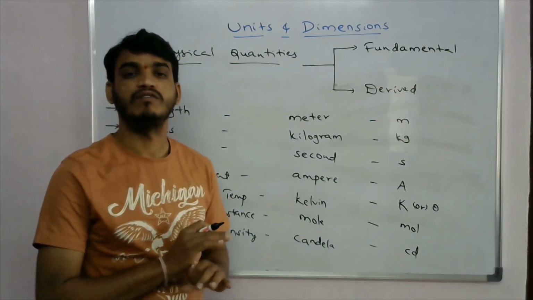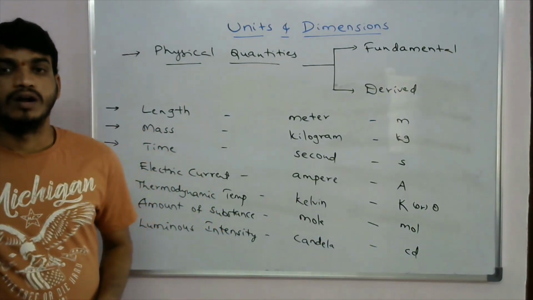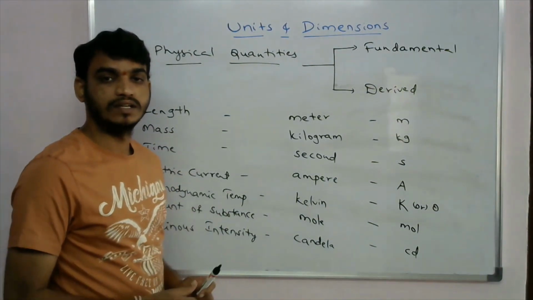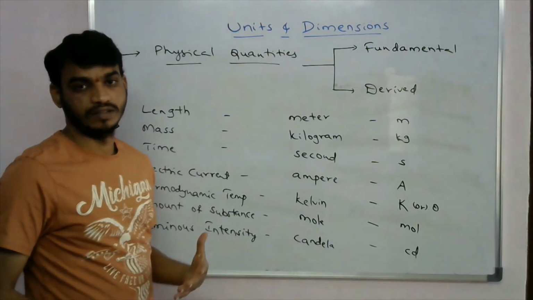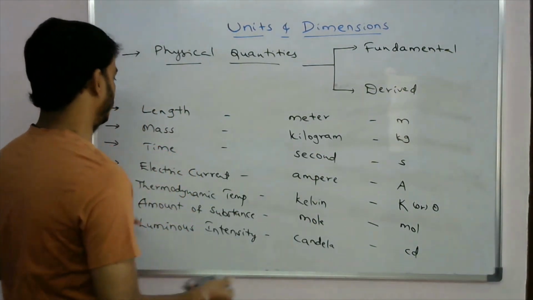So what are the derived quantities? They are derived by using these seven. I will tell you examples.